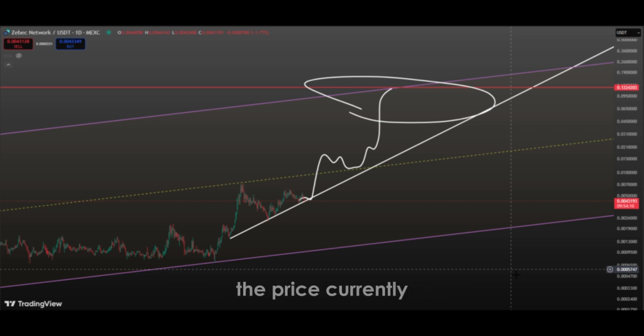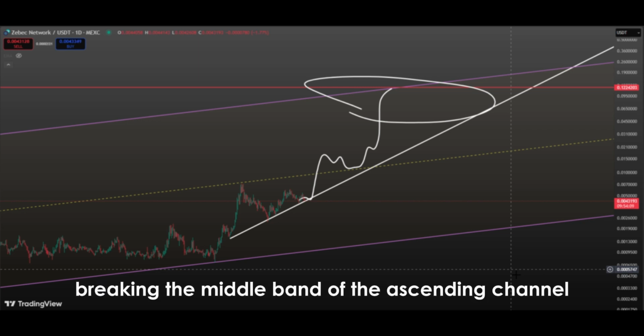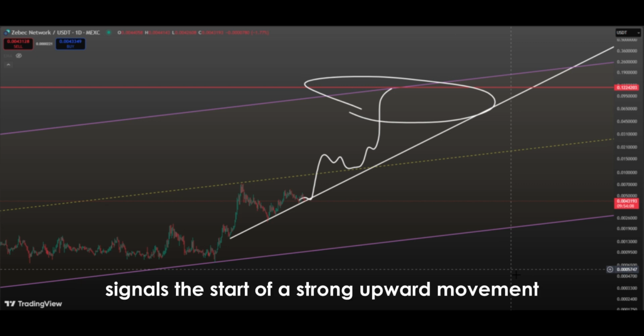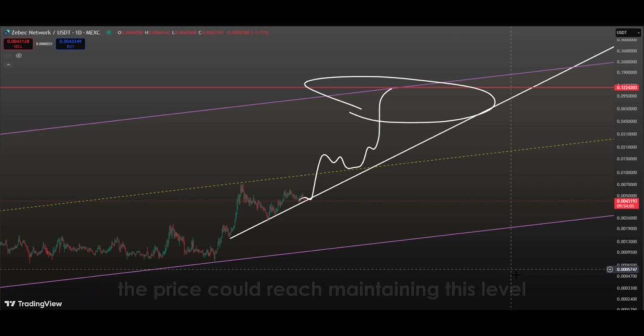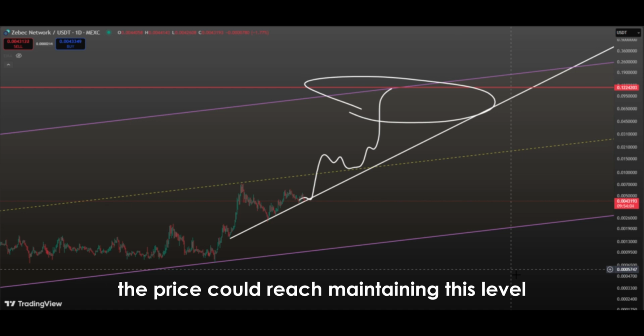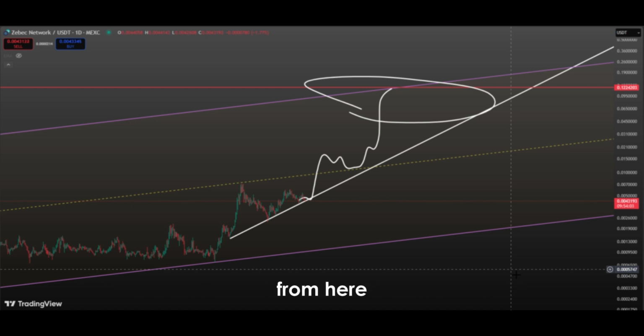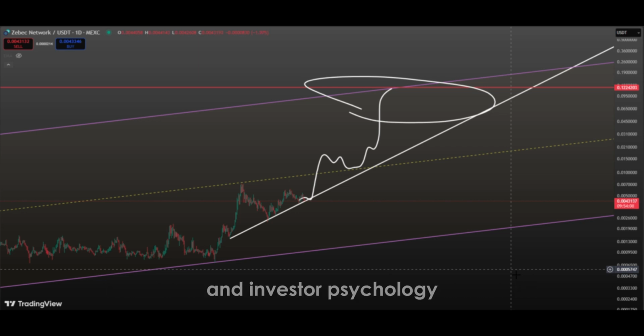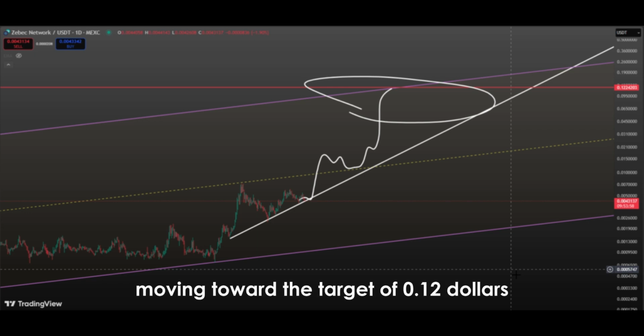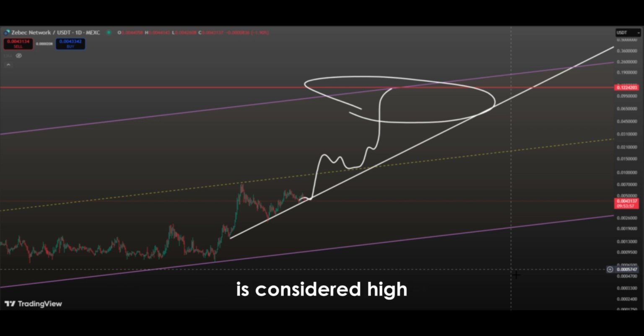In conclusion, the price currently breaking the middle band of the ascending channel signals the start of a strong upward movement technically. The channel's upper band and target price of $0.12 should be monitored as key levels the price could reach. Maintaining this level and allowing the price to move upward from here are among the most critical factors for trend continuation. Therefore, whether the price breaks or bounces from the middle band is highly significant for both technical analysis and investor psychology, and the probability of the price moving toward the target of $0.12 is considered high.